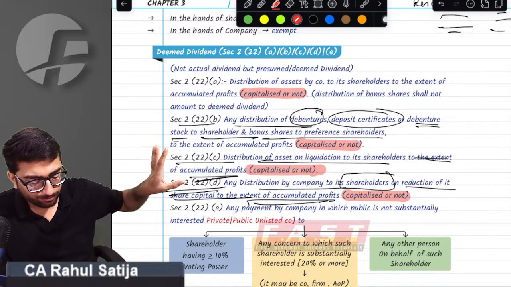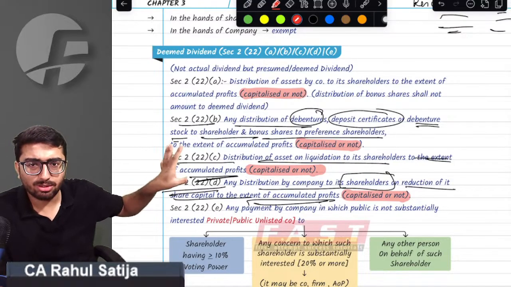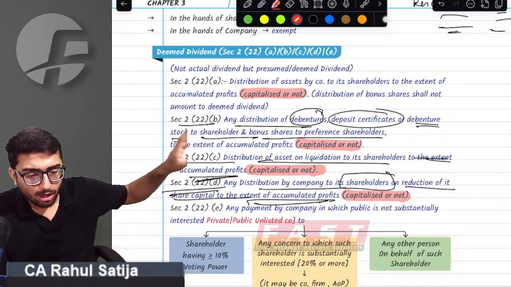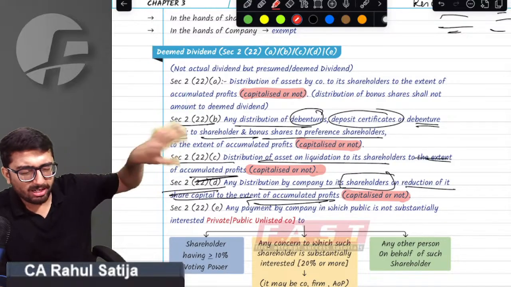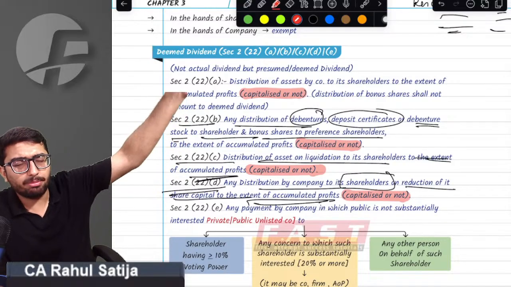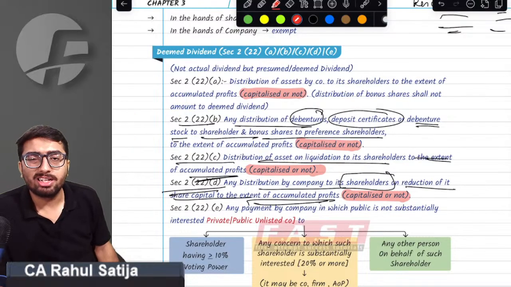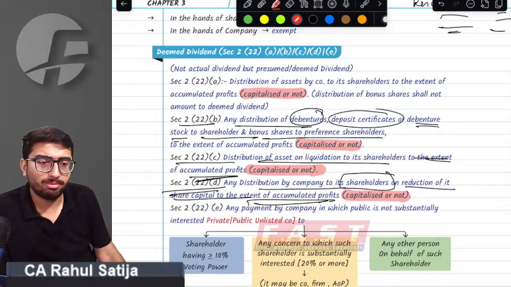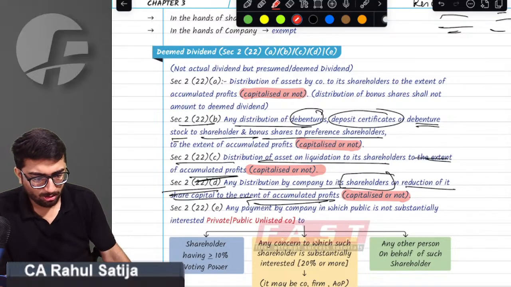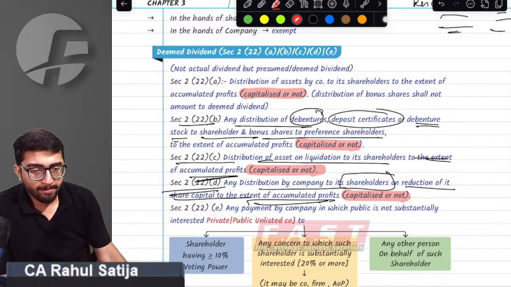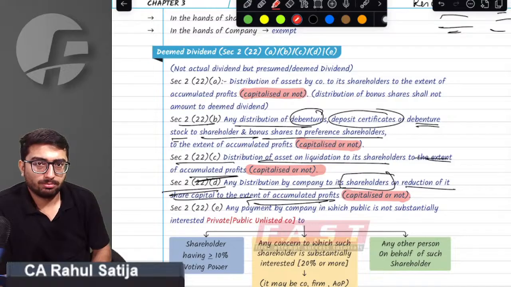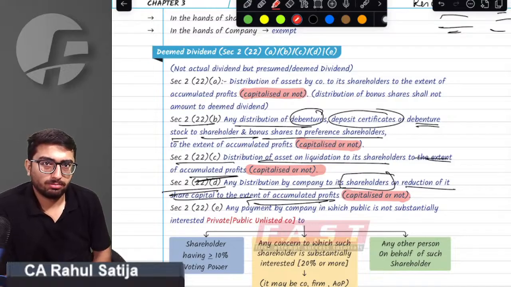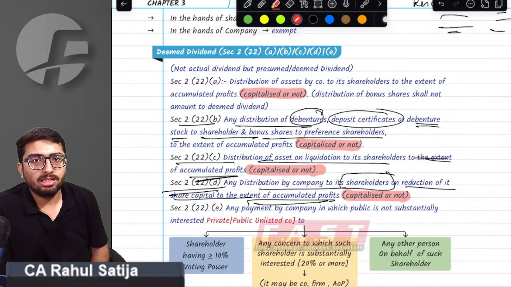Also the point to be noted is, sir, even if such reserves are capitalized, it shall still become deemed dividend. Even if they are capitalized, they shall still become deemed dividend. Clear till now?